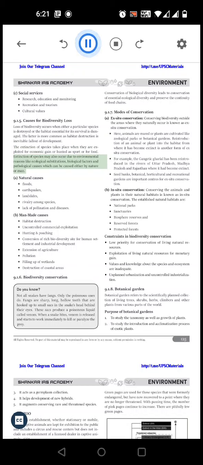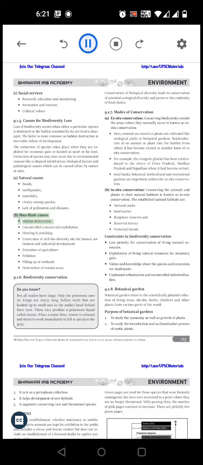Extinction of species may also occur due to environmental reasons like ecological substitutions, biological factors and pathological causes, which can be caused either by nature or man. Natural causes: floods, earthquakes, landslides, rivalry among species, lack of pollination and diseases.